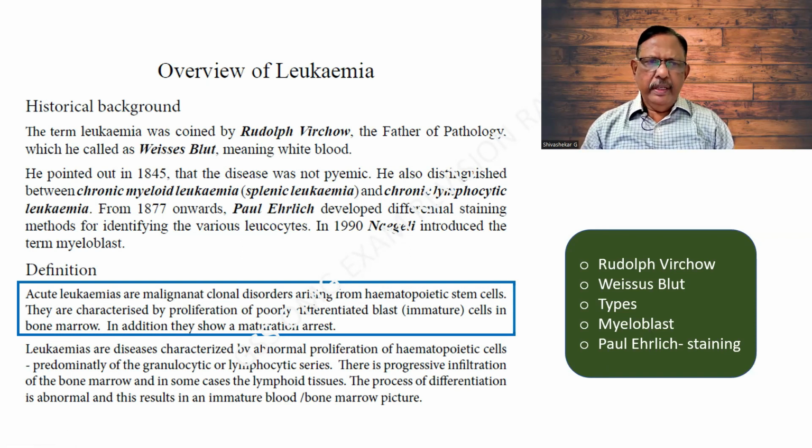By definition, an acute leukemia is a malignancy. It is a clonal disorder arising from the hematopoietic stem cell, and it is characterized by poorly differentiated blasts or immature cells. I would like you people to kindly go back to the earlier class to see the development of the WBC series.